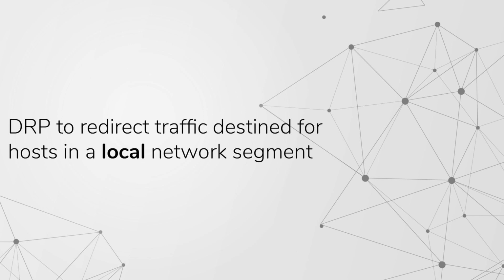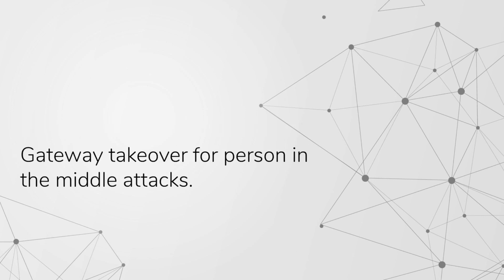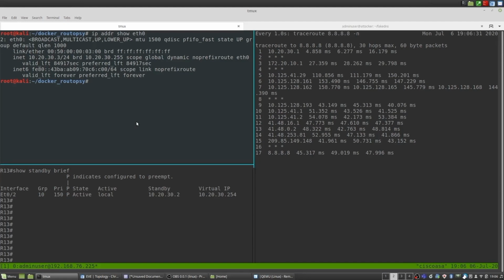But Routopsy doesn't only perform DRP-related attacks, we also perform attacks against First Hop Redundancy Protocols. And we'll show you a demonstration against HSRP. First, let's orientate you around the layout of this demo. In the top left is the attacker window. In the bottom left is the victim router, or the vulnerable router rather. And on the right side is the victim attempting to reach quad 8 via traceroute.